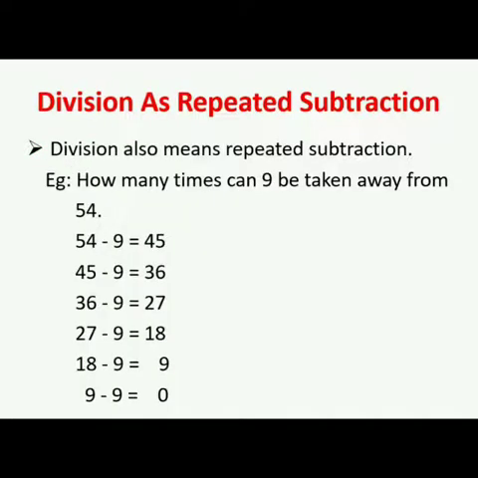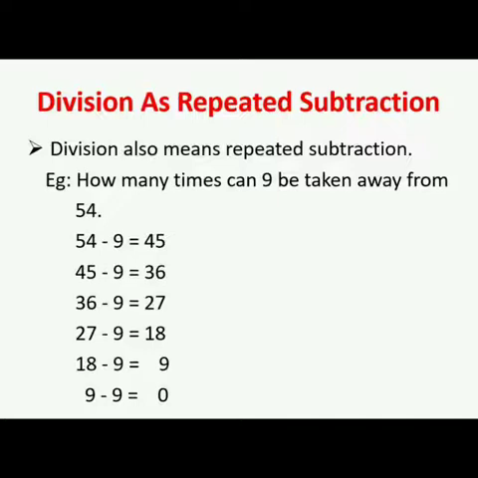Let's move on to our next topic, division as repeated subtraction. As we all know kids, multiplication means a repeated addition. In the same way, division also means repeated subtraction. Here we subtract our divisor every time.